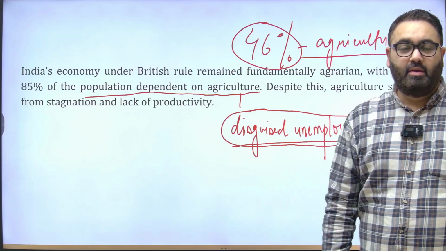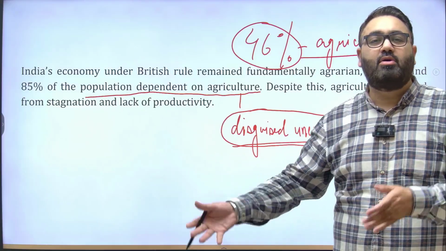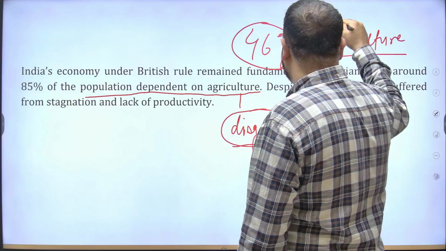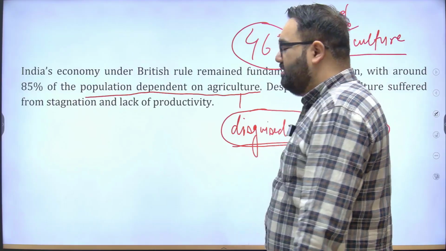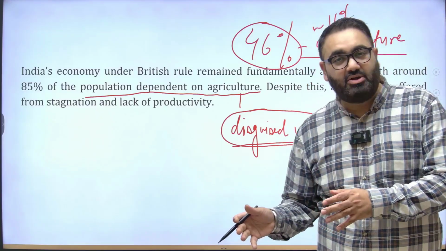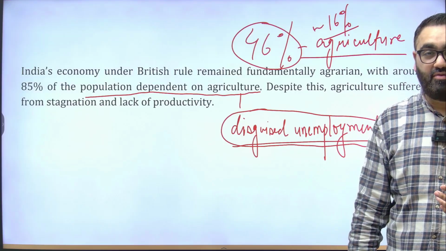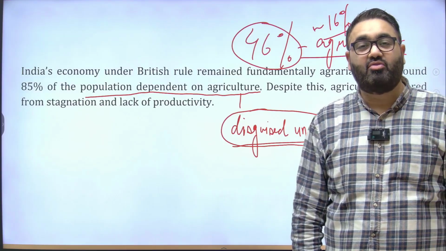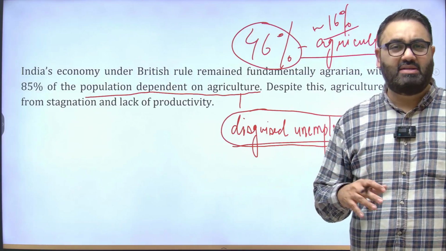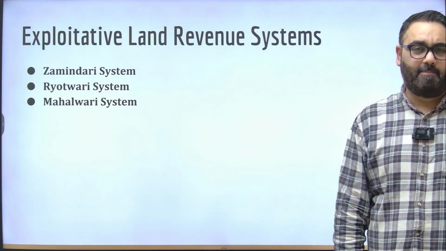Why? Because against 46%, how much is agriculture actually contributing to the GDP? The contribution to GDP lump sum is 16%. Now imagine an activity that contributes 15% to your GDP, but deploys about 46% of your workforce, means there is some disproportion that you would want to correct here. That is why the government has been trying to see if there can be some alternate skill building activities that can be taken on, and we'll discuss those a bit later.